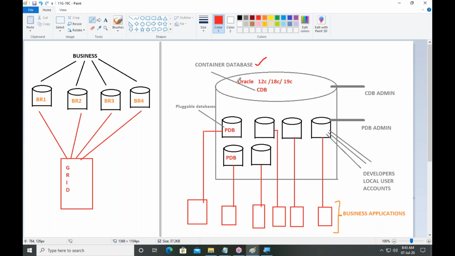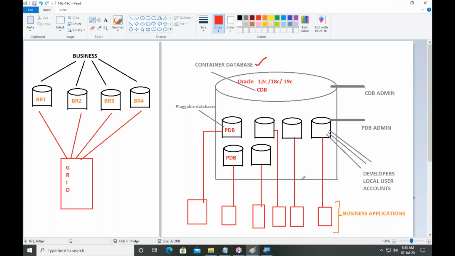Only one big database. But this big size database is not required for a single branch. Hope you understand. This size database is not necessary for my single branch. Then what should I do?